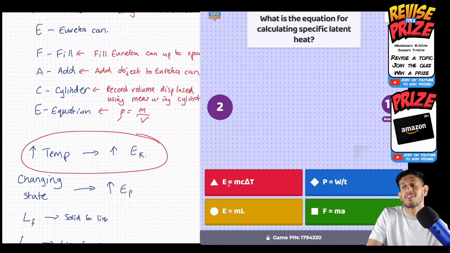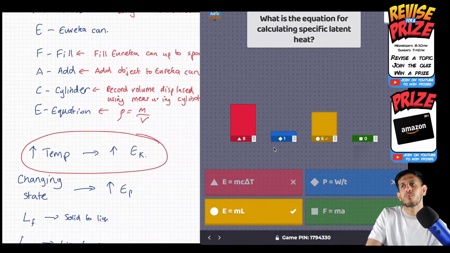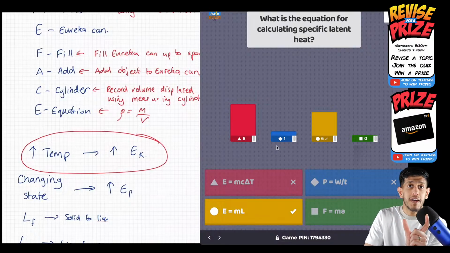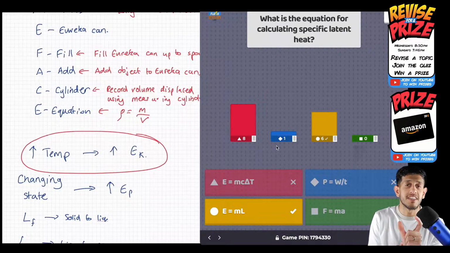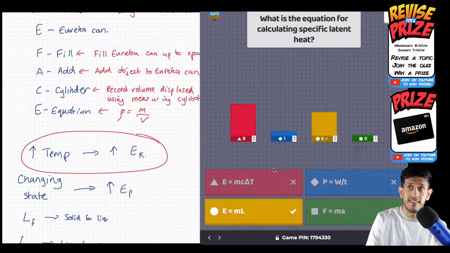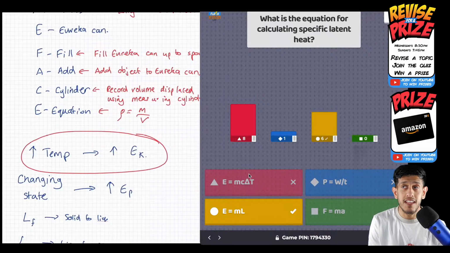You got it wrong. Are you sure? Remember, getting it quickly is one thing, but getting it right is another. And I thought this was the mistake people were going to make. It's the second thing I covered. I covered this again, guys. Specific heat capacity is the energy required to change the temperature. Hence, in this equation, delta T, change in temperature. That is for specific heat capacity. Energy required to change the state, that is specific latent heat.